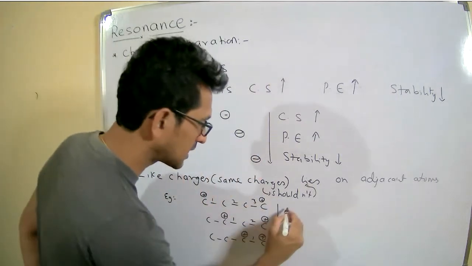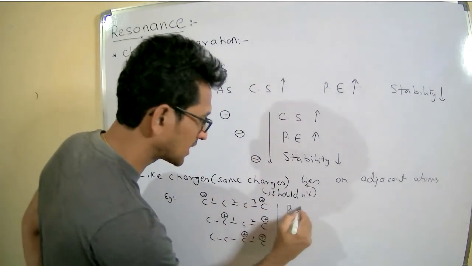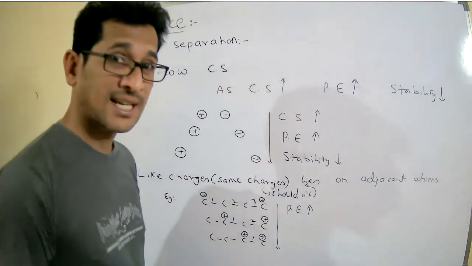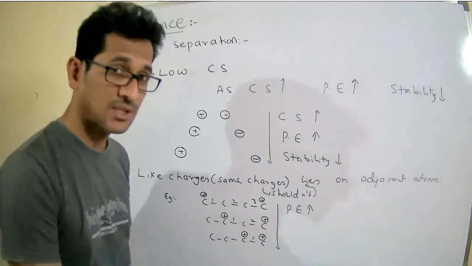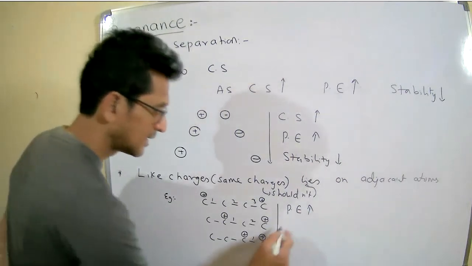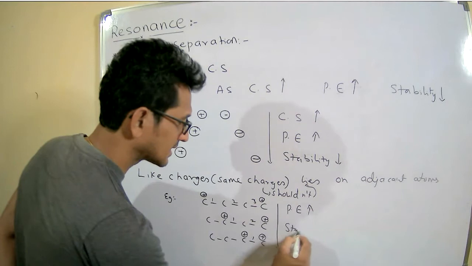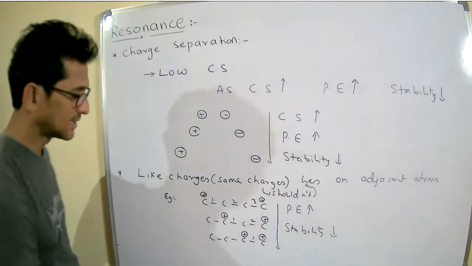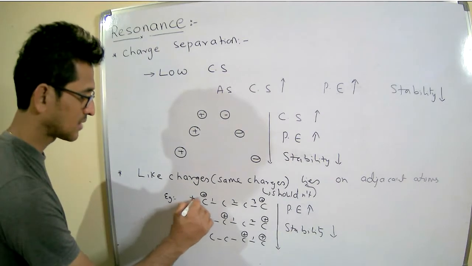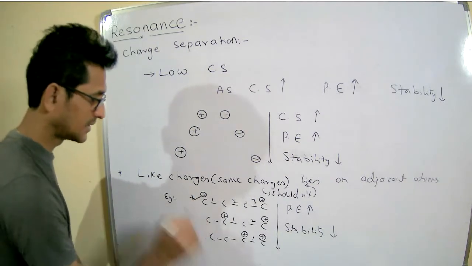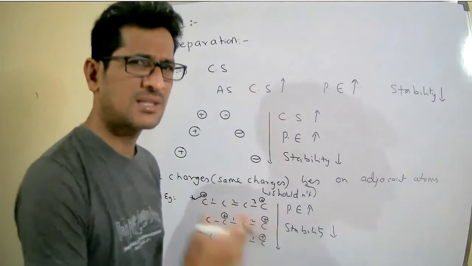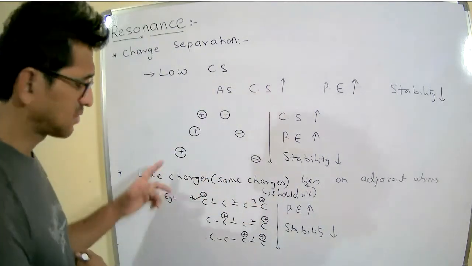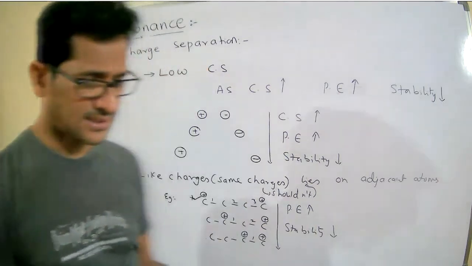Therefore, from top to bottom, potential energy increases because repulsions are increasing. As potential energy increases, stability decreases. This is the most stable when compared to the others because it maintains some distance even though they are like charges. So these two are very, very important points, right? Okay.